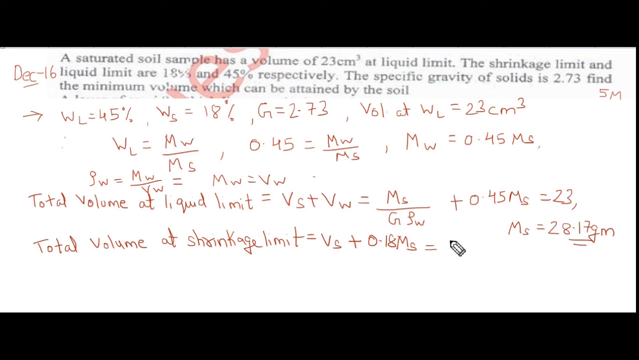The volume of solid can be written as mass of solid, which is 28.17, divided by density of solid, which is 2.73 multiplied by density of water, which is 1 gram per cc, plus 0.18 multiplied by mass of solid, which is 28.17. After solving the equation we will get 15.38 centimeter cube.